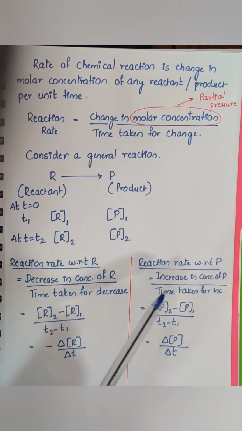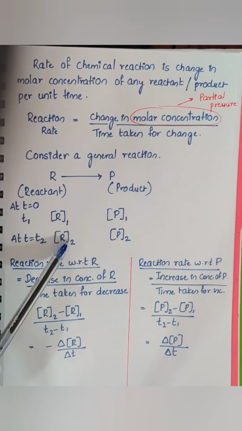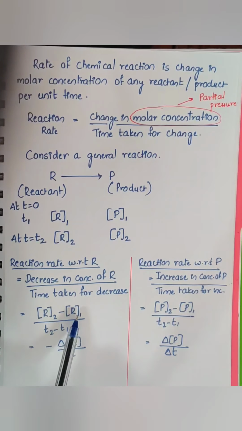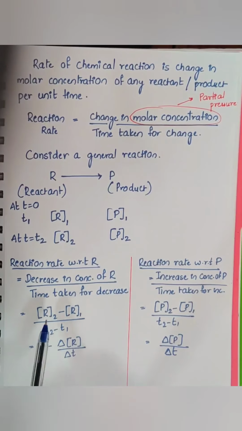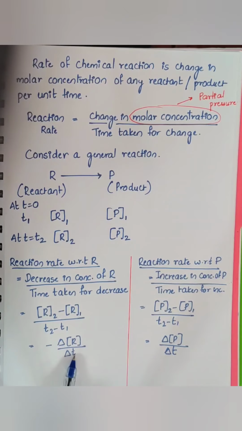The amount of decrease I can write as R2 minus R1, and the time taken for the decrease will be T2 minus T1. So this I will write as minus delta R upon delta T. Delta here is nothing but change, so it is the change in concentration of the reactant over the change in time.